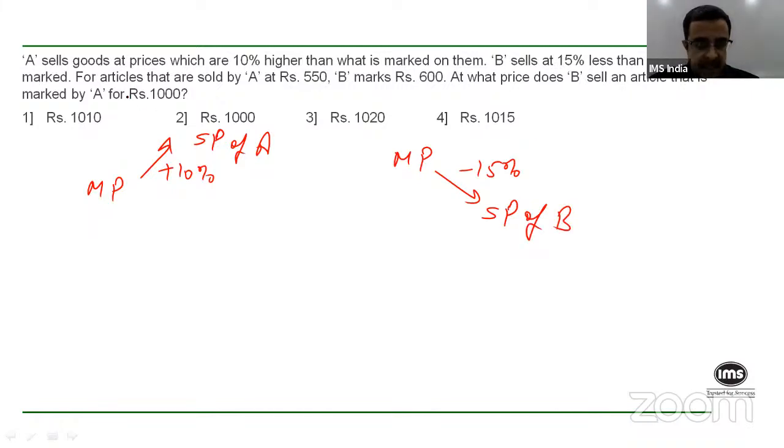Okay, right? For articles that are sold by A at 550 rupees, B marks it at 600 rupees. The question is, at what price will B sell the article that is marked by A for 1000 rupees? Okay, try and solve.